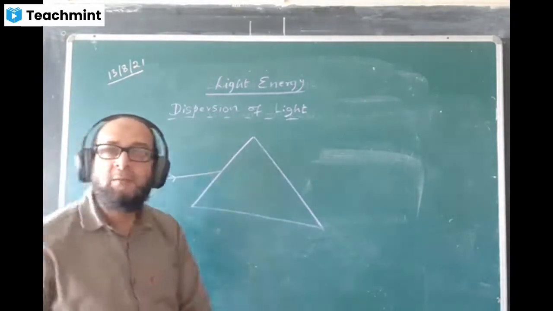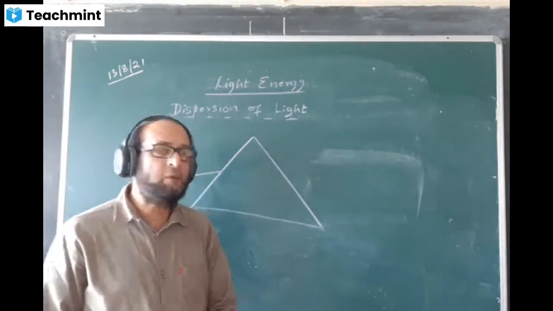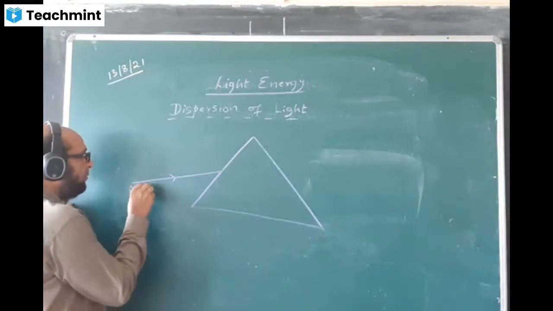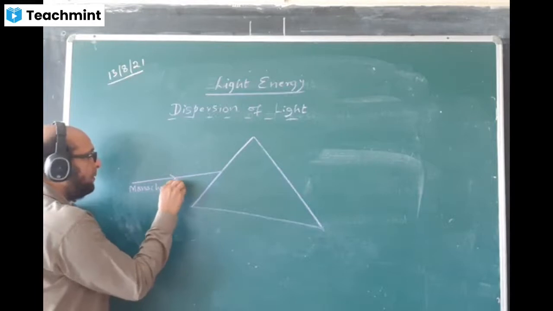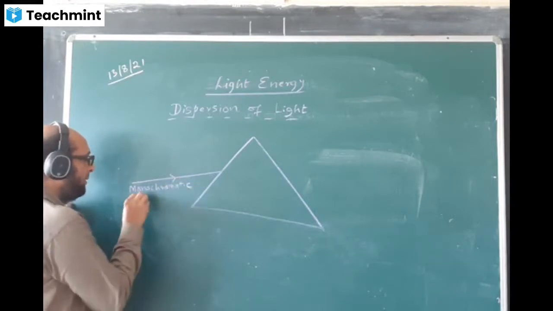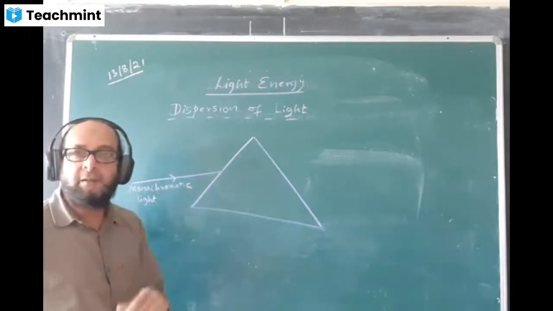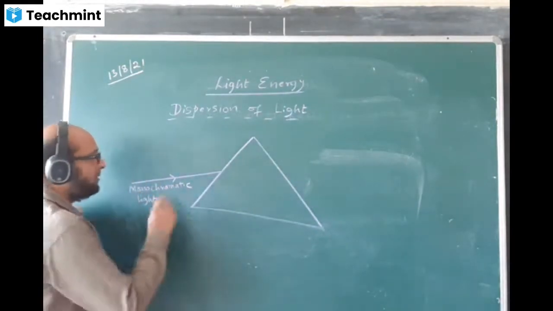First I'll show a diagram of a prism in which a monochromatic light passes. Please write down monochromatic. Monochromatic means single color light. It's passing through a prism.